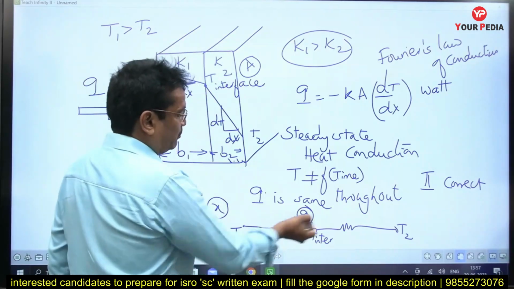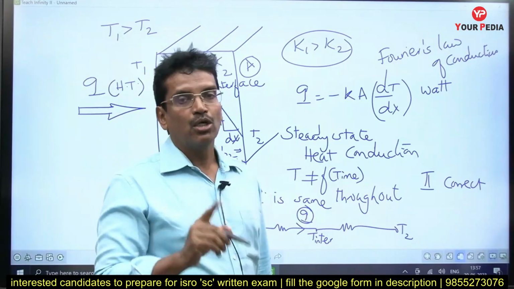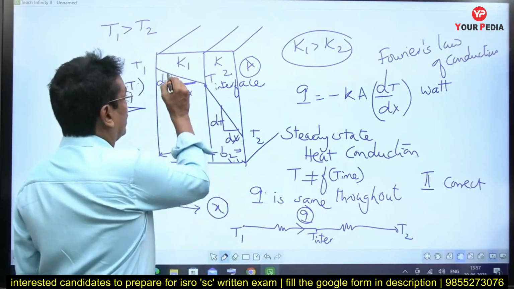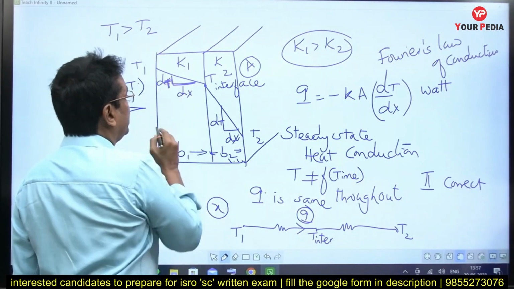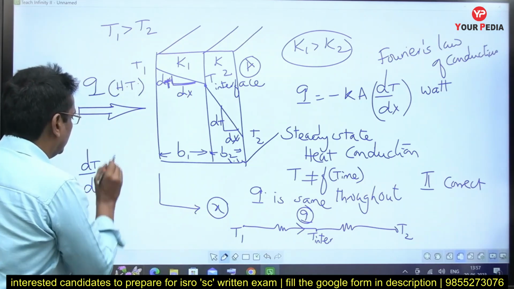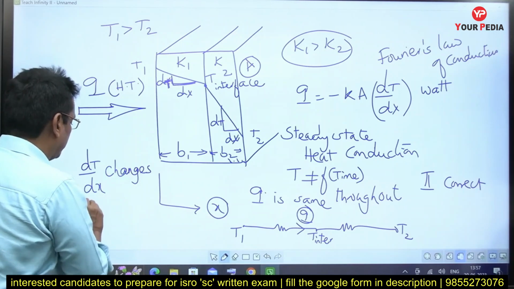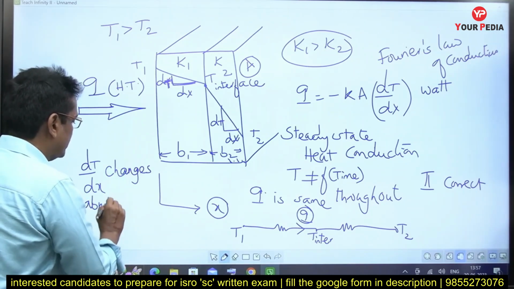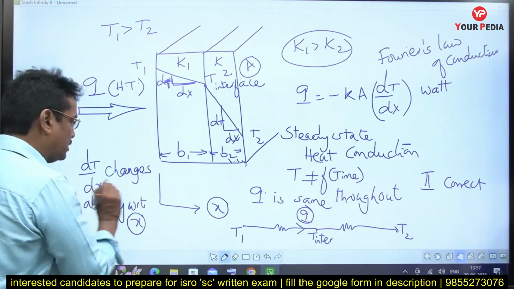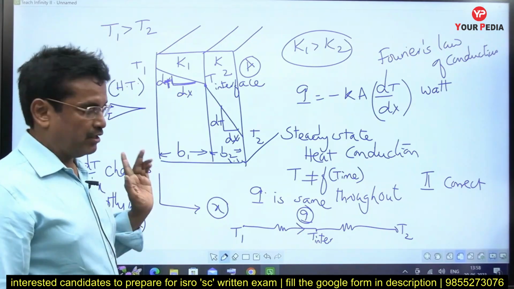The Q is the same throughout, therefore the third option, that Q is not continuous, is wrong. So there is only one correct option: temperature gradient is not continuous. Why is the temperature gradient not continuous? dT/dx changes abruptly with respect to x. That is why temperature gradient is not continuous. That is the correct option for the first question.